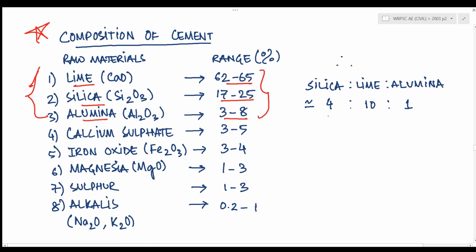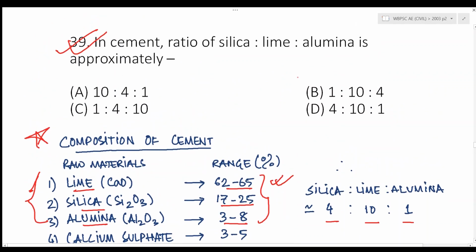And the ratio of silica to lime to alumina is 4 to 10 to 1 according to this composition, right? So the answer for this particular question should be the ratio of silica to lime to alumina in cement is 4 to 10 to 1. So the answer should be D.